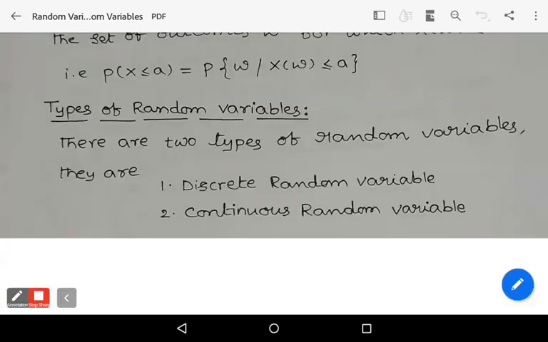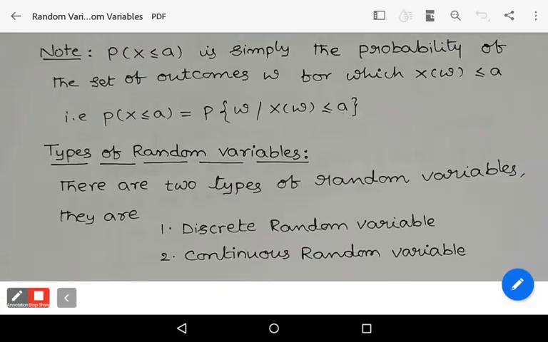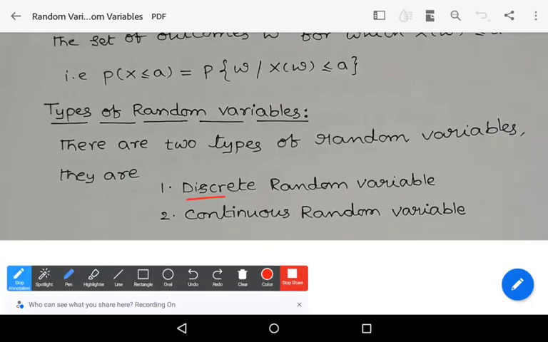There are two types of random variables. The first one is the discrete random variable and the second one is the continuous random variable. There are only two types of random variables we have. In the next video, we learn about the definitions of discrete and continuous random variables with their examples.